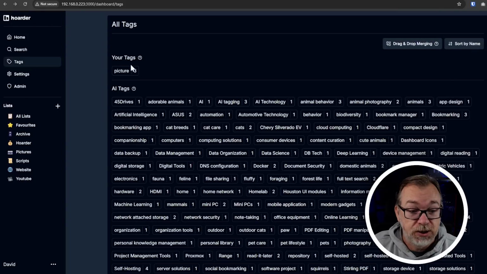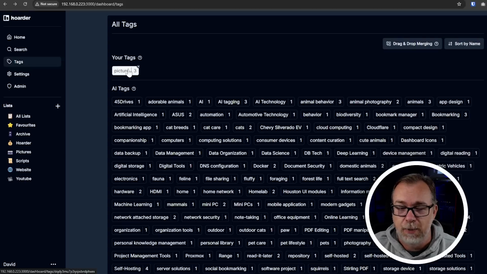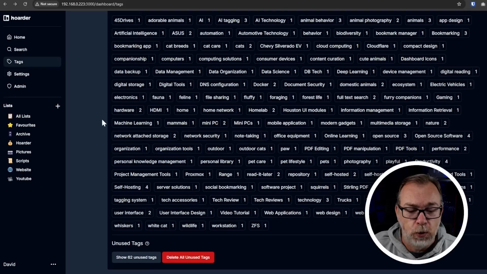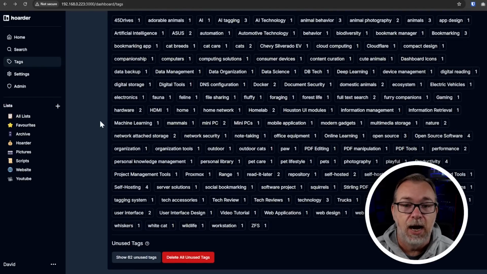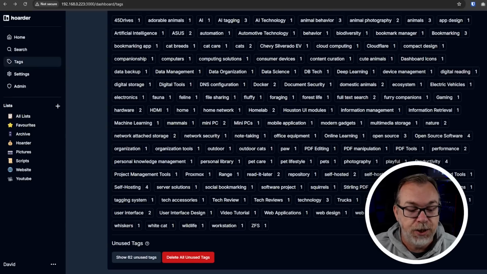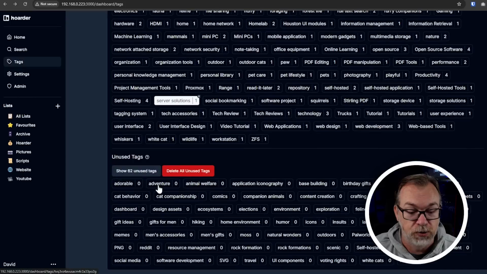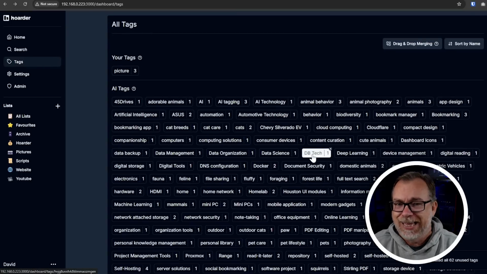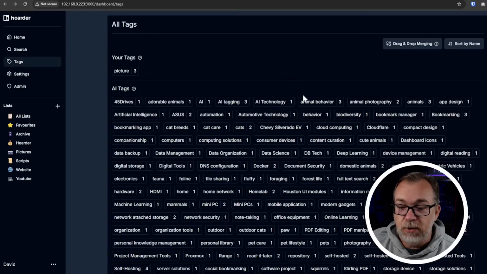We've got pictures. That's a tag that I've added. We're going to talk about that a little bit later. But if we scroll down, if at any point you delete stuff and it leaves hanging tags, or tags that are no longer applicable to anything else, it's going to say unused tags down here. You can show those if we scroll down. If we want to, we can just delete all unused tags and clean things up a little bit for later on. So yeah, that's that.